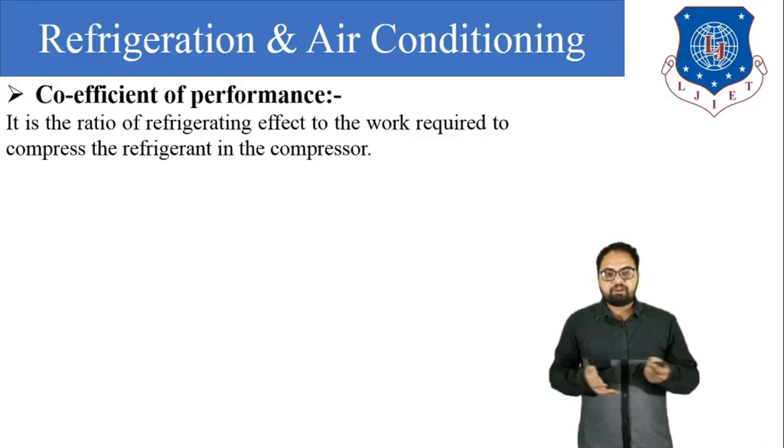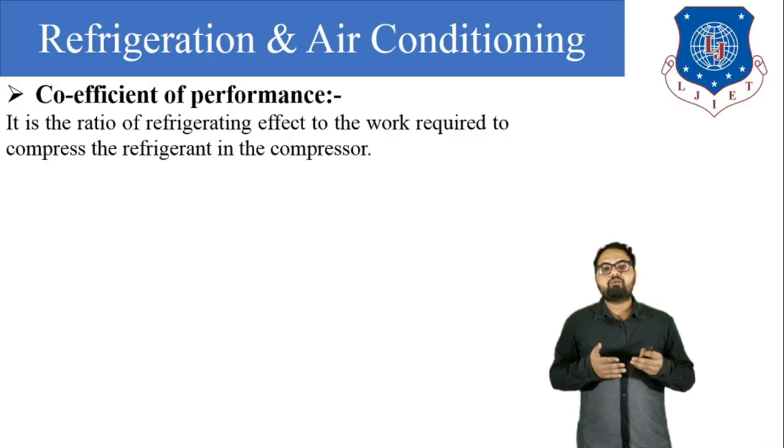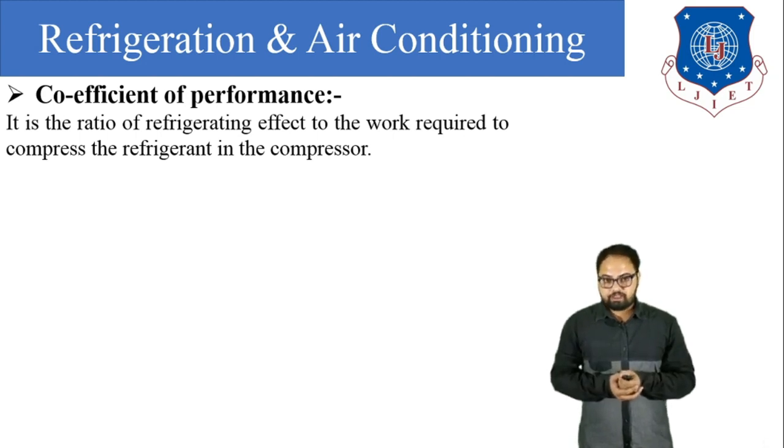Whenever we go for purchasing an AC, we use the word, the AC is how many ton: 1 ton, 1.5 ton, 2 ton. That is the unit of refrigeration effect. Here another question is, what is a ton? Ton of refrigeration is defined as the melting of 1 ton of ice from 0 degree Celsius in 24 hours. That is ton of refrigeration.